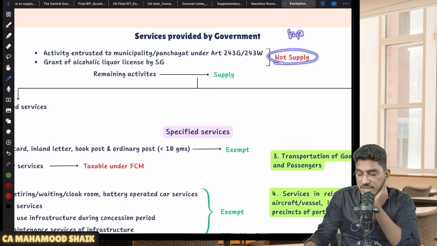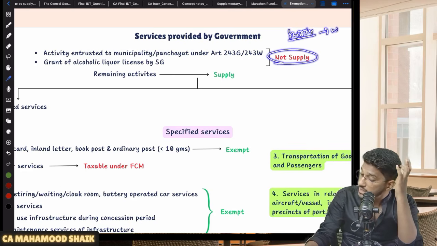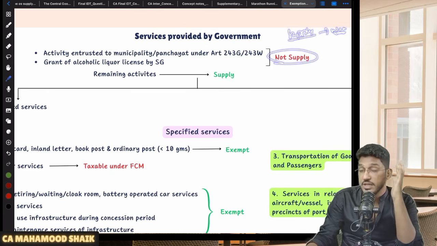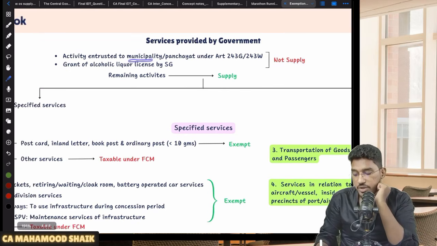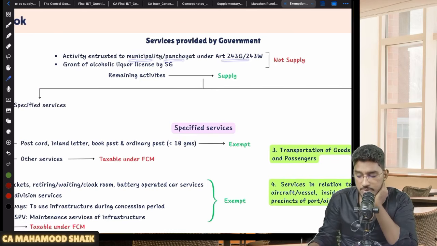If you go back to the supply chapter, there we have non-supplies. Non-supplies by way of a notification, we have read one point. There it will get covered. So if the activity is entrusted to a municipality or panchayat under Article 243G or 243W, that is not at all a supply. No question of GST.